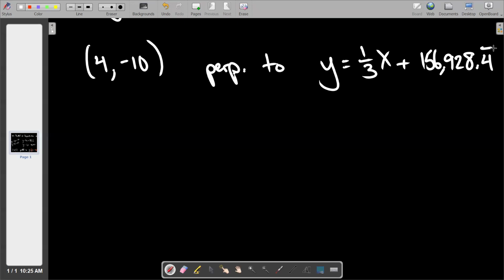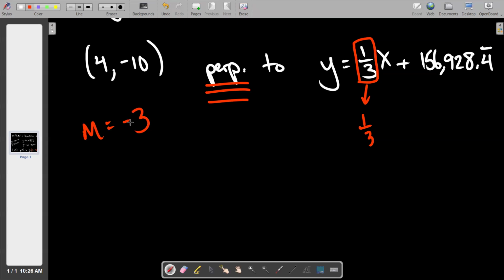And the code is, what's my slope going to be? Well, this line has a slope of 1/3. Noted. But I don't want that slope because I want to be perpendicular. So I steal his slope and then I mess around with it and I use it and I run. So what is my slope going to be? Negative 3. Like that.